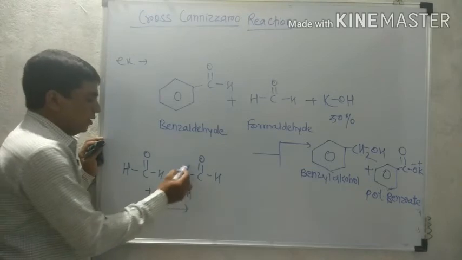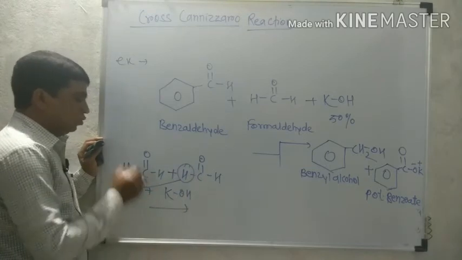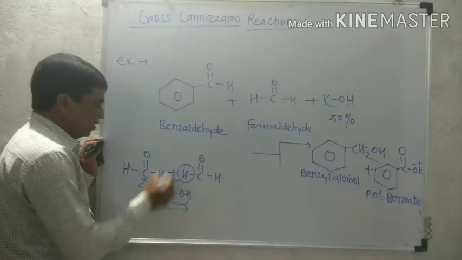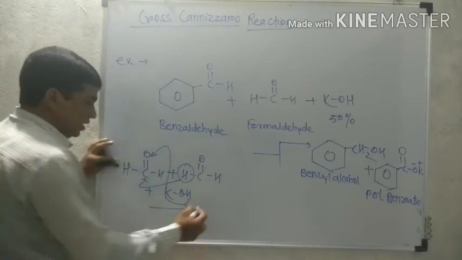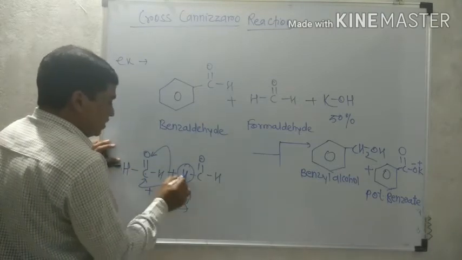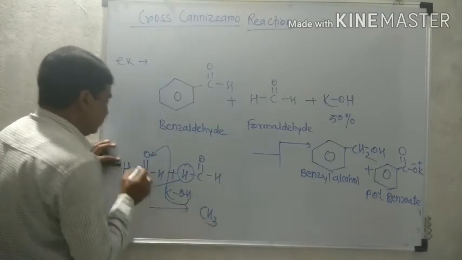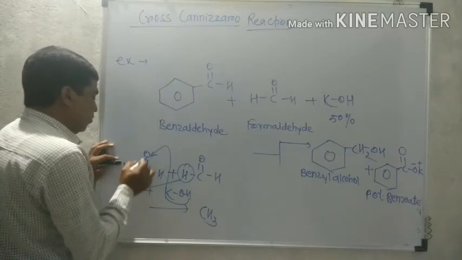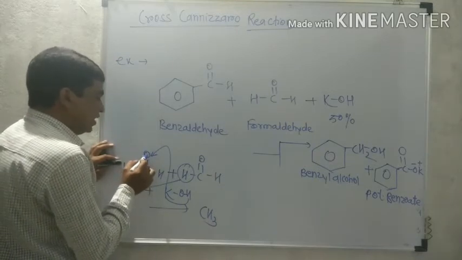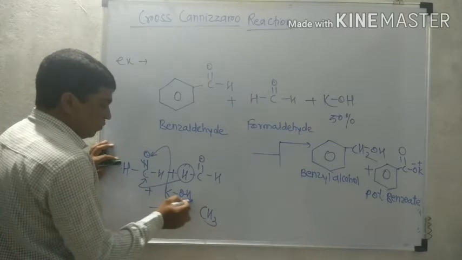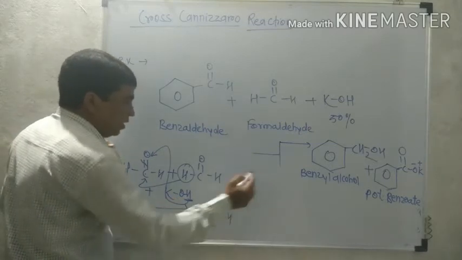So what happens? This hydrogen gets added to this carbon and hydrogen from the base is added to the oxygen. Here that CH2 gains hydrogen, therefore it is CH3. That double bond is converted to single bond, oxygen gains hydrogen from base, therefore it is CH3OH.